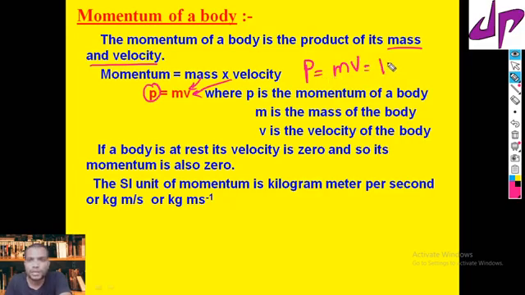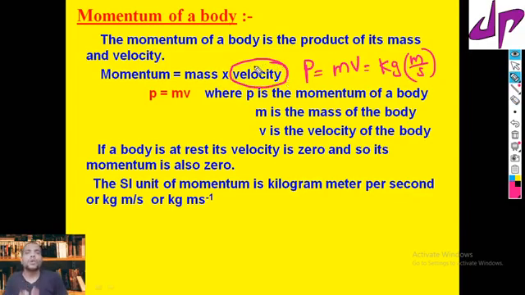Mass units are kg and velocity units are meter per second, so the momentum unit is kg meter per second. And only moving objects have momentum. Be careful, because velocity is only there for moving objects, so only moving objects have momentum.